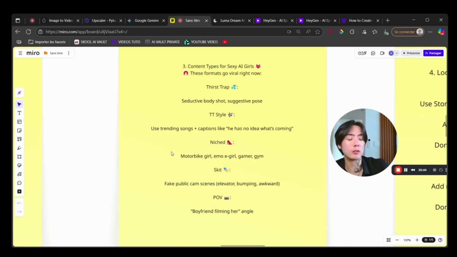That way on social media, you only post content about your AI influencer being a motorbike girl. And when people see her, they'll be like, oh, she's the motorbike girl. I know her. She's so different from all the other people I saw. I like her. And that's the whole difference.